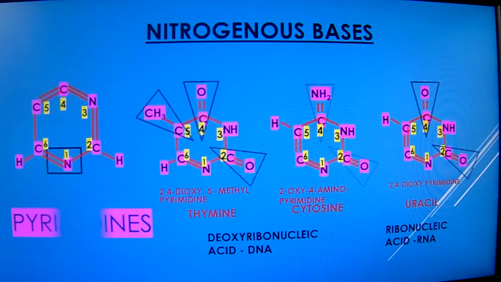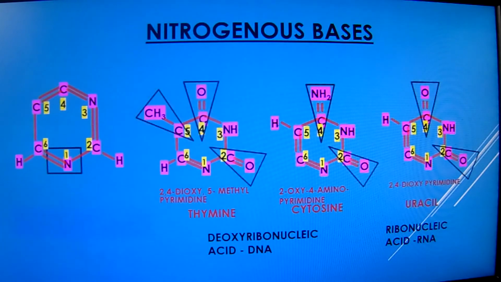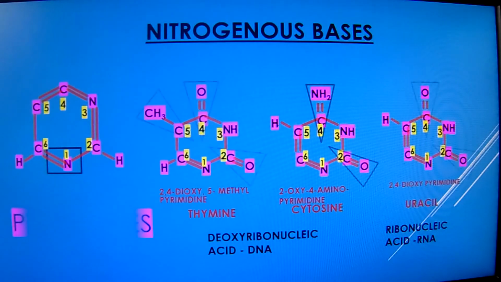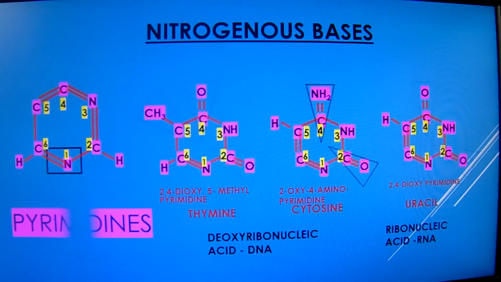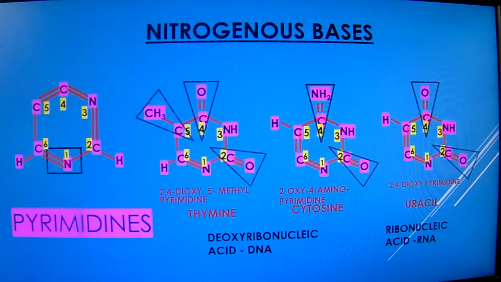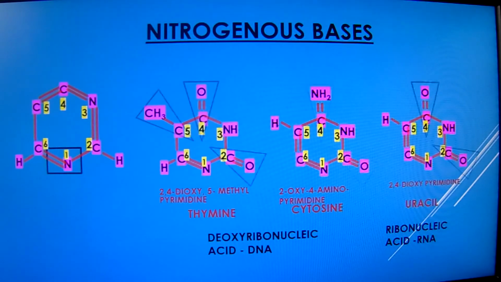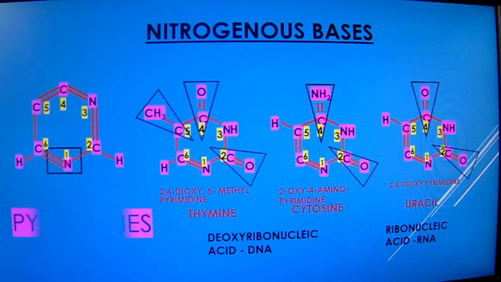Technically, uracil is 2,4-dioxypyrimidine. Thymine is 2,4-dioxy-5-methyl-pyrimidine, and cytosine is 2-oxy-4-aminopyrimidine. Hope this way you can easily understand the structure of purines and pyrimidines, and with the help of the blinking triangles you can also find the differences in a very easy way.